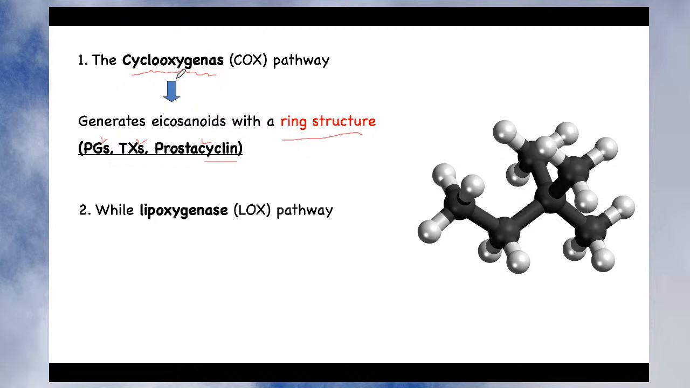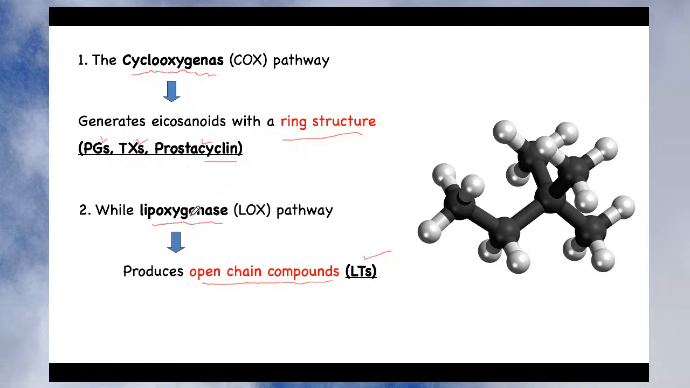Now the second pathway is the lipooxygenase pathway. The lipooxygenase pathway produces open chain compounds. It does not produce ring structure compounds. And what is the example of an open chain compound? All leukotrienes. So different leukotrienes, leukotriene 1, leukotriene 2, leukotriene 1A, leukotriene 1B, right? All the leukotrienes have an open chain structure, and it is synthesized by the lipooxygenase pathway in the presence of the enzyme lipooxygenase.